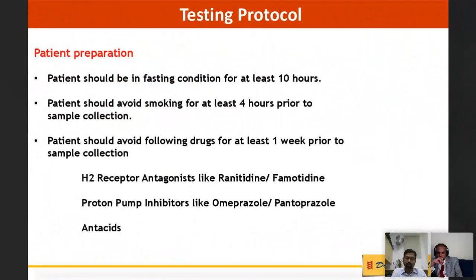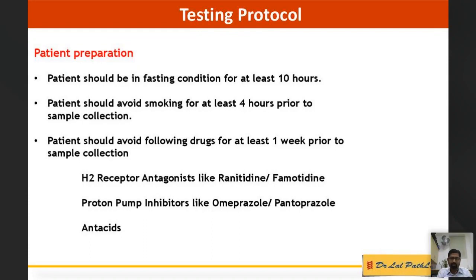So the testing protocol: this particular panel, the gastro-panel or stomach function test, the methodology is enzyme immunoassay. But a few things we need to remember before we send a sample. This test should be performed in a fasting condition. The patient should be fasting for at least 10 hours before giving the sample, and if not possible, then at least 4 to 5 hours. The patient should avoid smoking for at least 4 hours prior to sample collection.